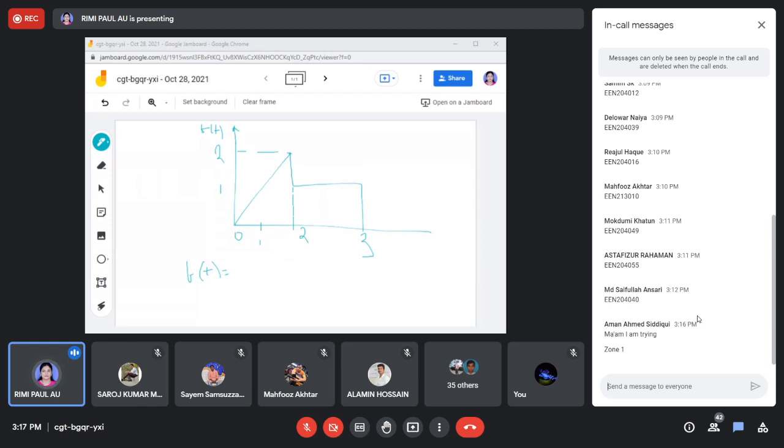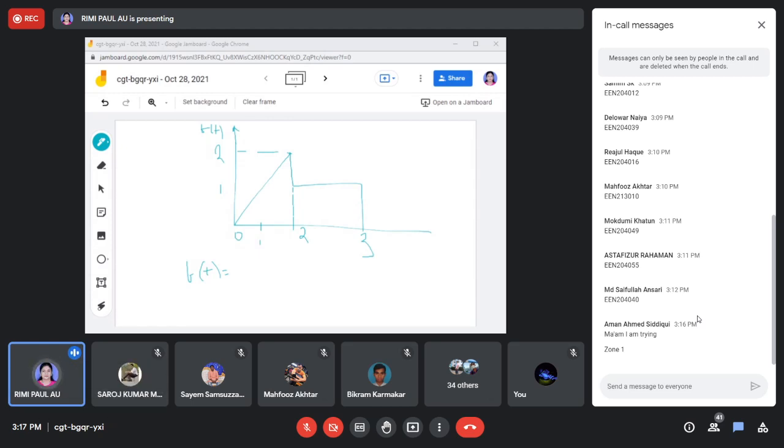He has told that the answer is TUT minus UT minus 2. At least if you cannot solve this portion, you can at least tell me that 2 to 3, if I'll write get pulse function, then what would be the answer of this 2 to 3? Just put the formula UT minus A minus UT minus B. So A is now 2 and B is now 3.